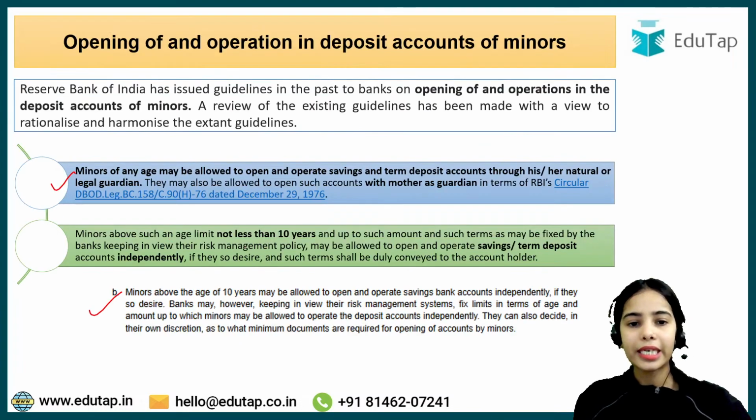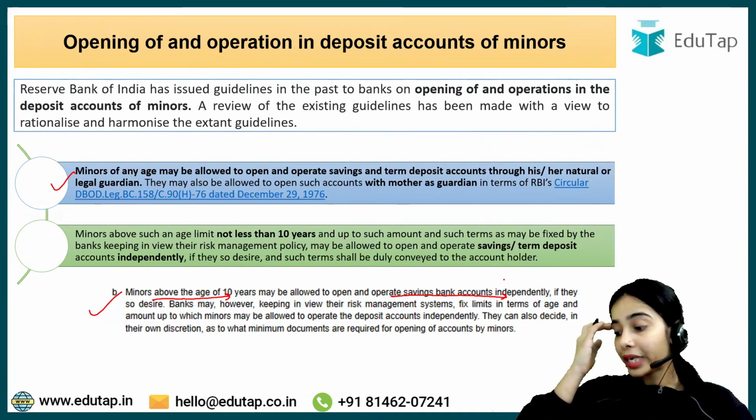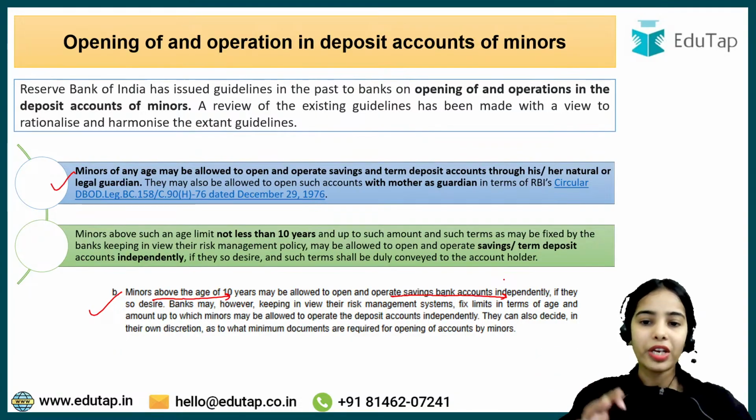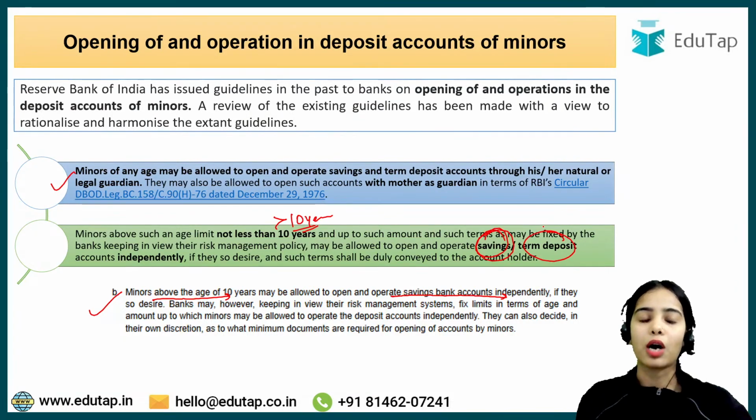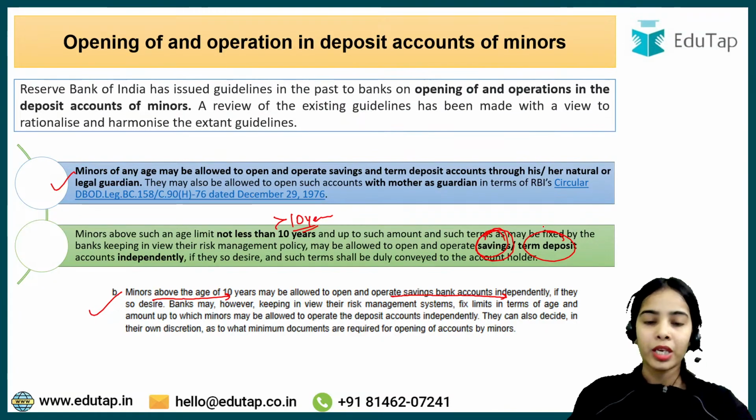It was said that minors above the age of 10 years can open the saving account independently and can operate the saving account independently. But now it has been said that minors above the age of 10 years can open a savings account as well as a term deposit account independently, open and operate.